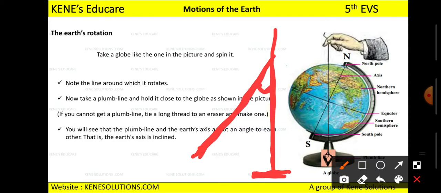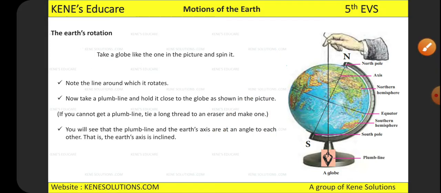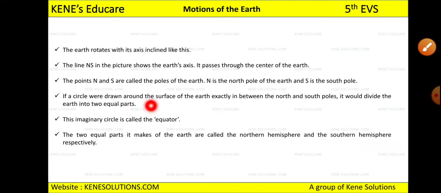So always remember, when I say it is an inclined axis, this is the angle which occurs. Now see, the earth rotates with its axis inclined like this, like I showed you.